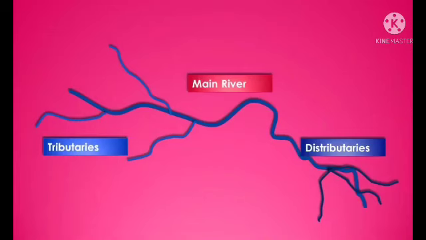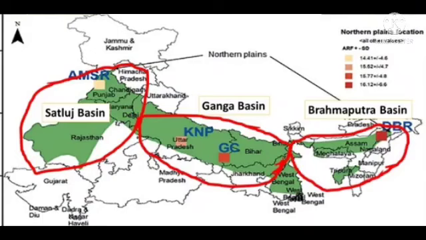So the land area drained by a river and its tributaries is called a basin. Okay children, how many river basins are in the northern plains?